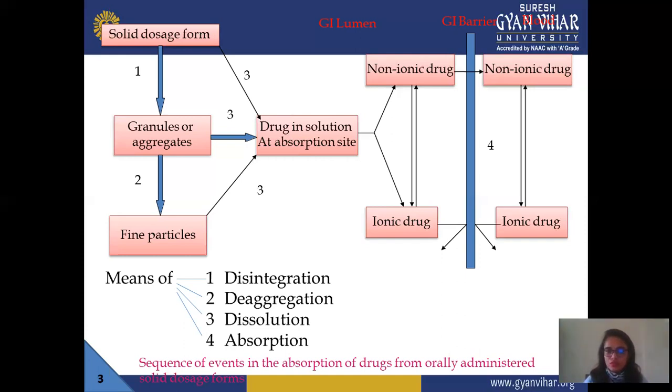Next step is dissolution. Dissolution means your drug comes in contact with a particular pH range or a body fluid. Absorption means the drug in an unchanged form reaches the systemic circulation. In all four processes, the drug does not reach a particular site, but it breaks and is converted into solution form, or it may go into the systemic circulation, but it does not start showing an effect until it reaches the desired site.